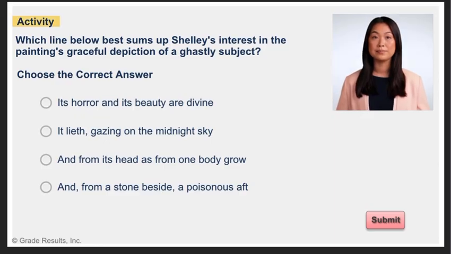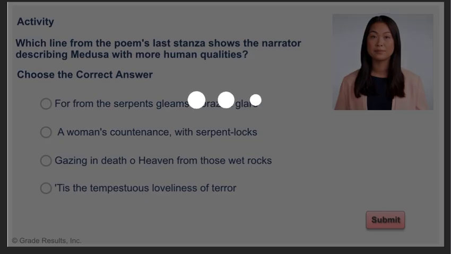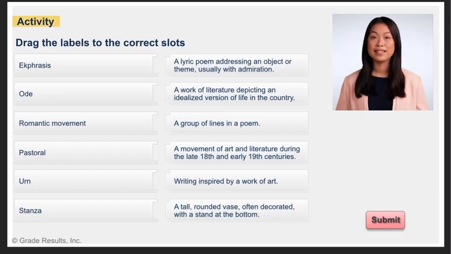Here is an activity. Which line below best sums up Shelley's interest in the painting's graceful depiction of a ghastly subject? Choose the correct answer. Here is an activity. Which line from the poem's last stanza shows the narrator describing Medusa with more human qualities? Choose the correct answer. Here is an activity. Drag the labels to the correct slots.